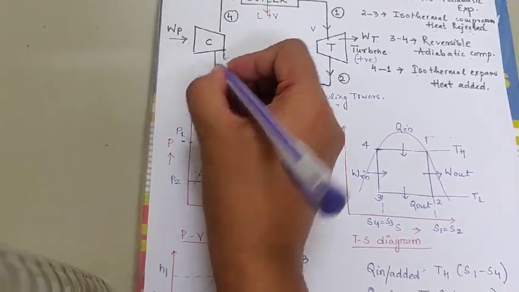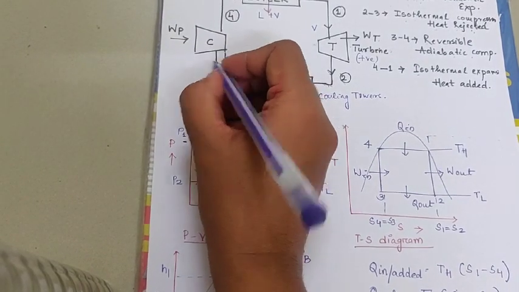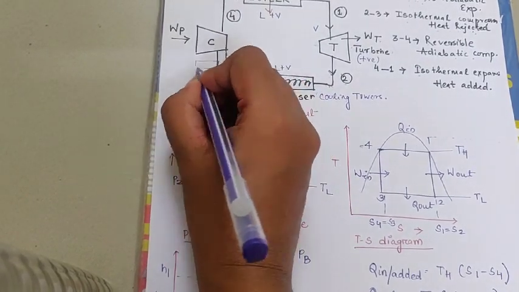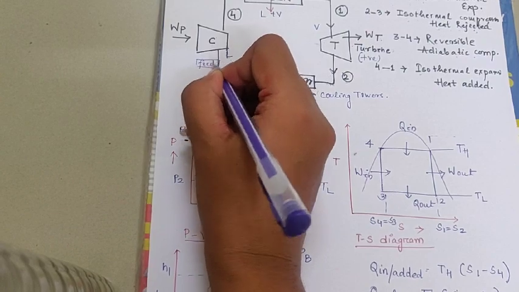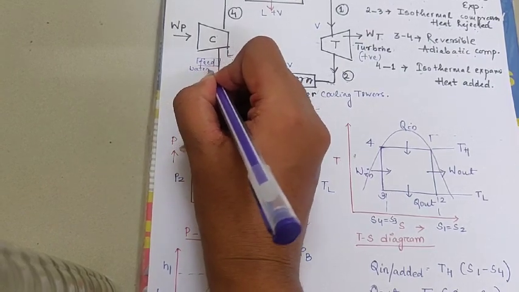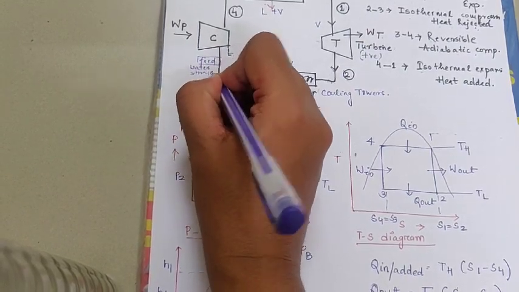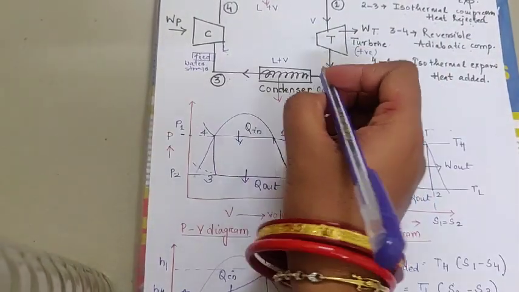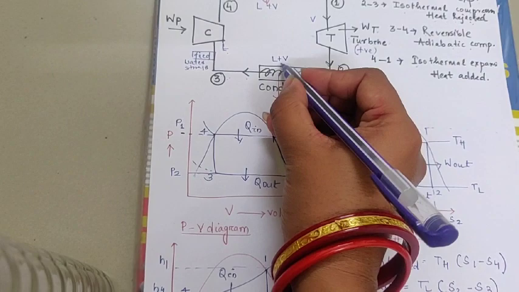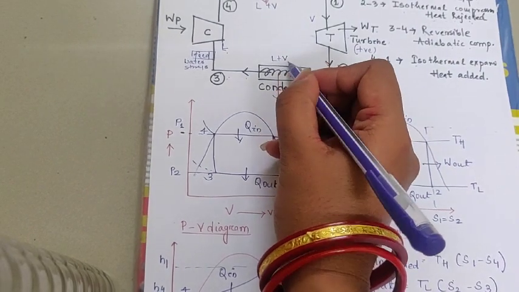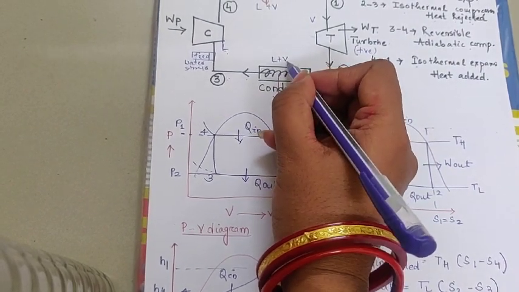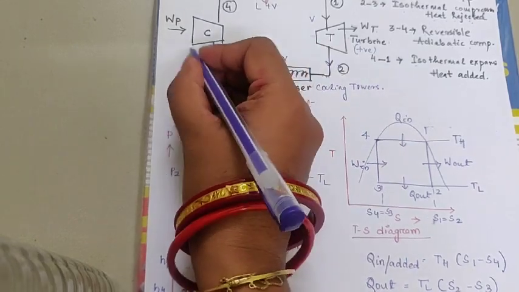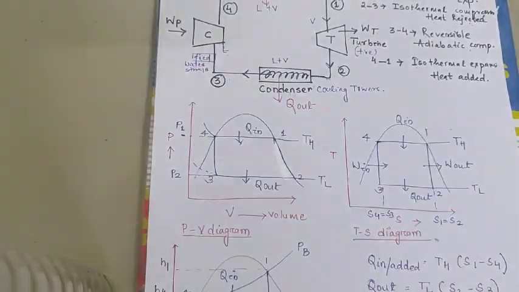Another thing I want to tell you is that before the compressor there is a pump and some feed water storage. Because before coming from the condenser, the working substance changes its state from vapor to liquid, so it is stored here.